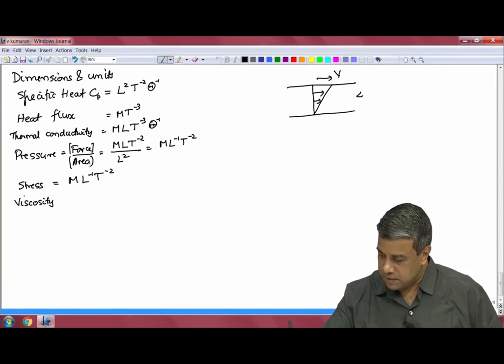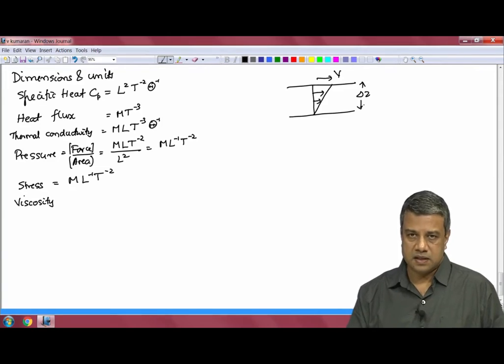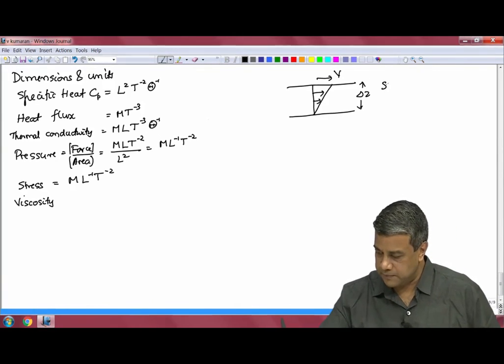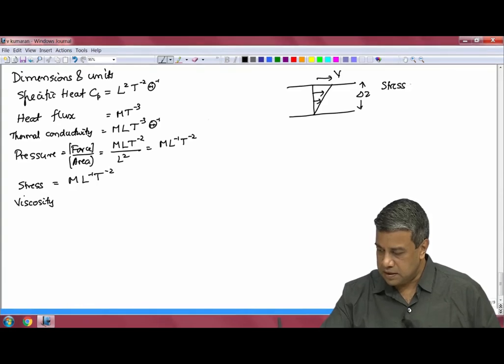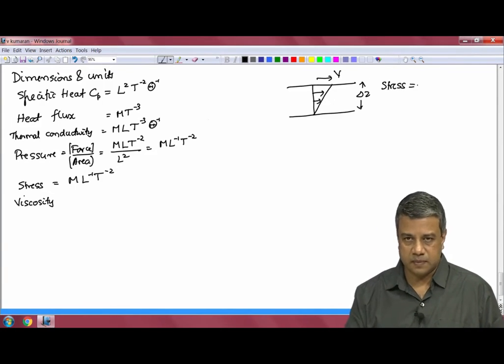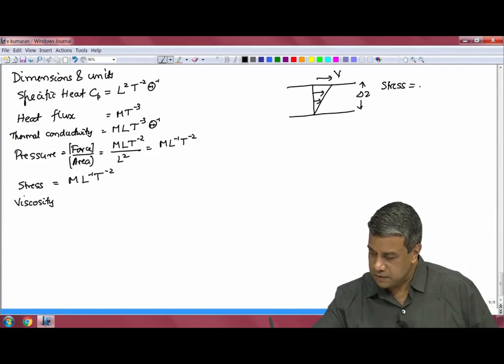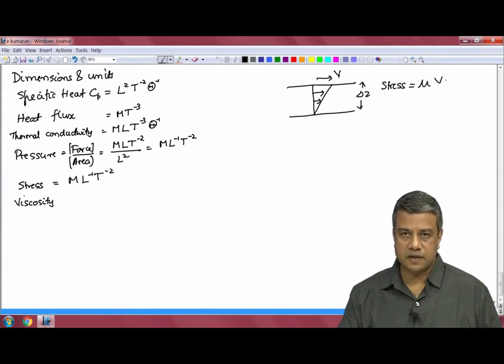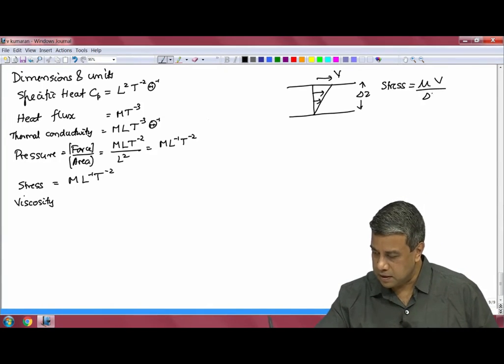The separation between the two is delta z. The stress that is exerted due to this fluid flow is going to be equal to the coefficient of viscosity times the difference in the velocity divided by delta z.